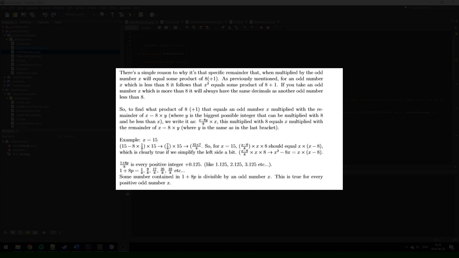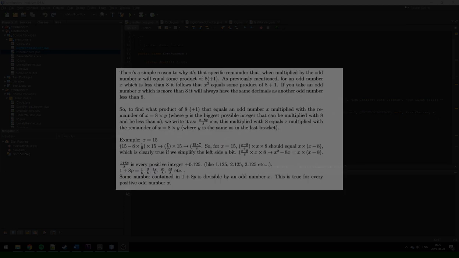x minus 8. So 1 plus 8p divided by 8 is every positive whole number plus 0.125, like 1.125, 2.125, etc. 1 plus 8p equals 1 divided by 8, 9 divided by 8, 17 divided by 8, etc. Some number contained in 1 plus 8p can be divided by an odd number x, and this is true for every positive odd number of x.